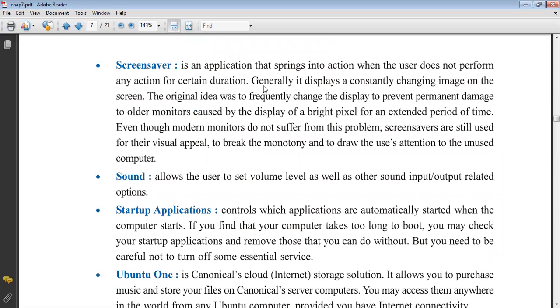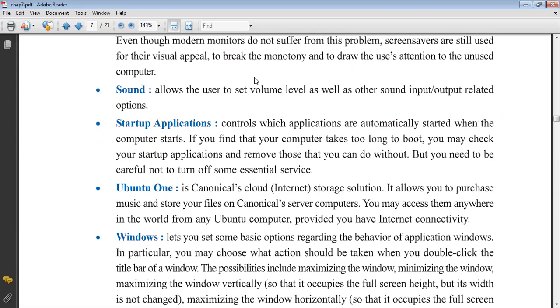Screensaver. This is an application that springs into action when the user does not perform any action. You are using a screensaver on your computer. You may want to show your name or your picture. When the user does not touch the system for 5 to 10 minutes, there is a setting, and we can set any screensaver to come.